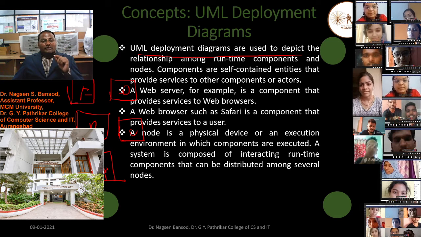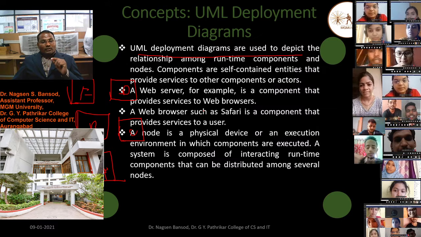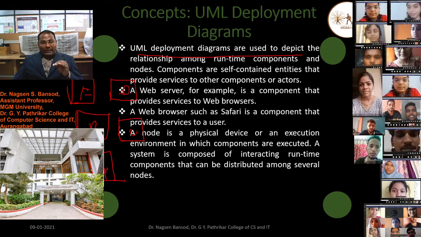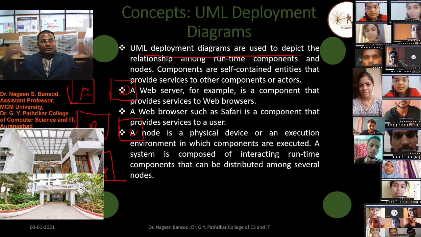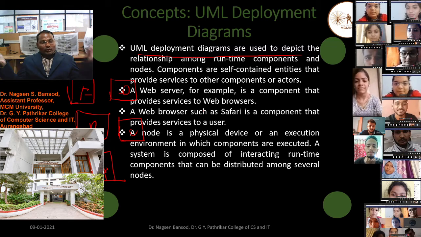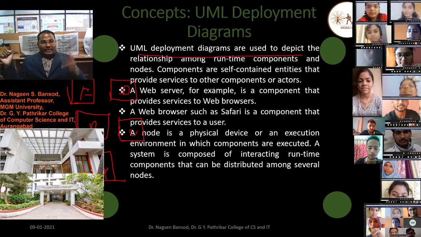And a system is a component of interacting runtime components that can be distributed among the several nodes. Suppose one node is connected here, a camera is connected here.